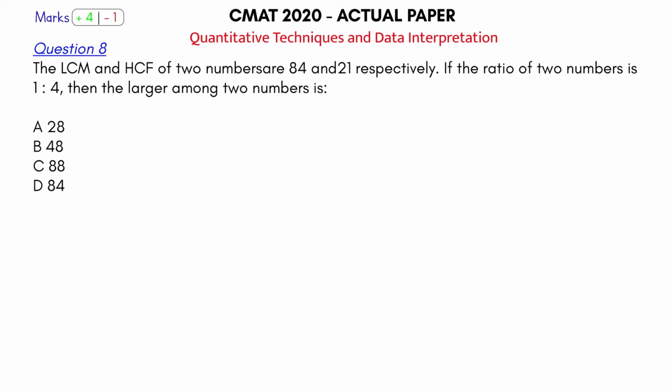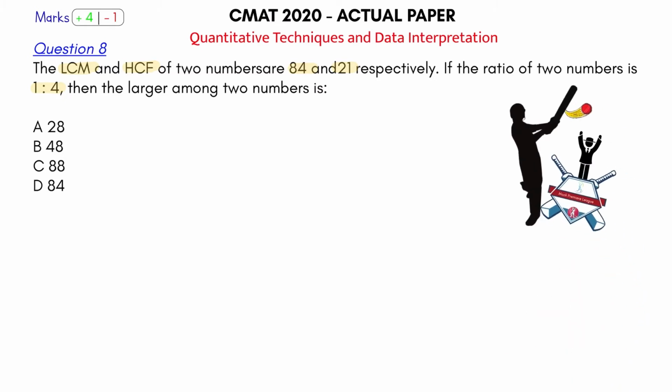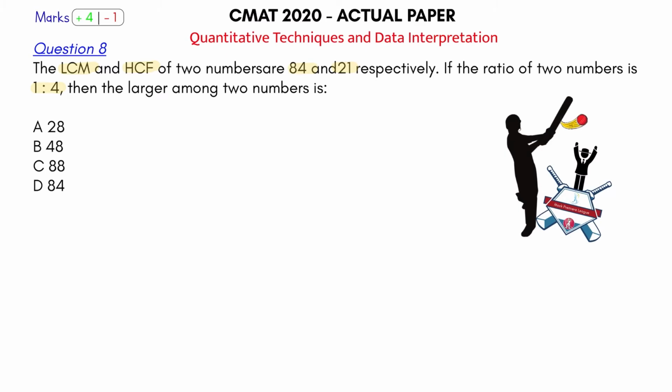We are solving question number 8, quantitative aptitude section. So what does this question say? The LCM and HCF of two numbers are 84 and 21 respectively. The ratio of the two numbers is 1:4. Then the larger of the two numbers is? I can solve this by options, but I have a method here as well, and this is clearly again a 6er for me. If you are wondering why, it is because this is based on a property.